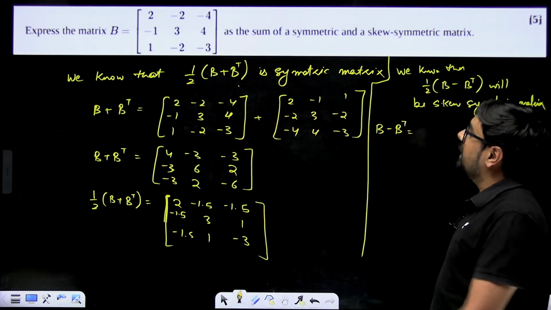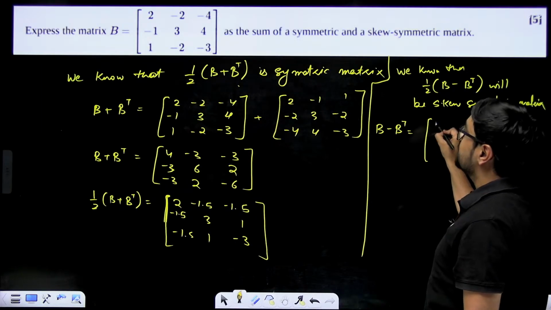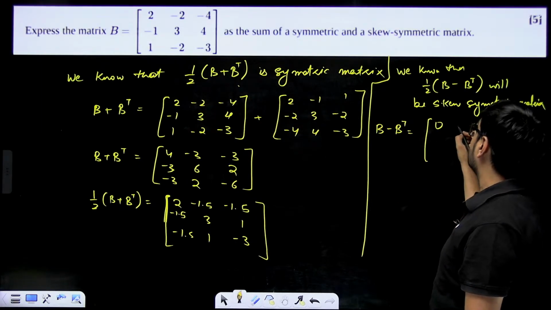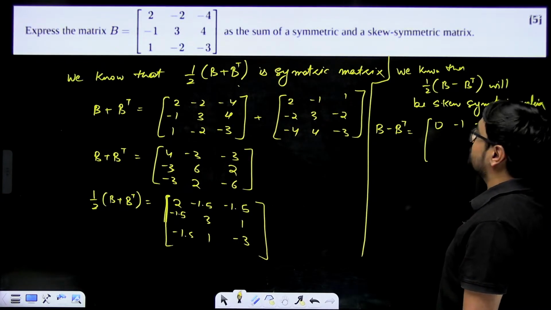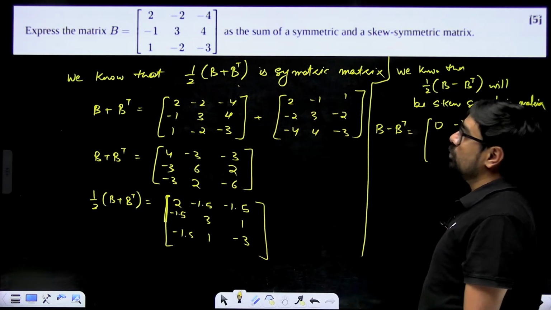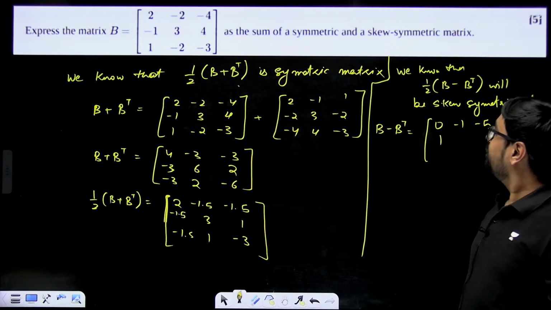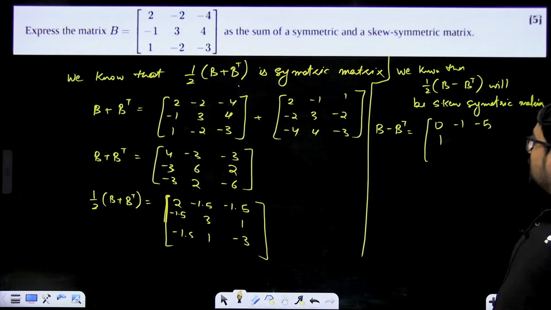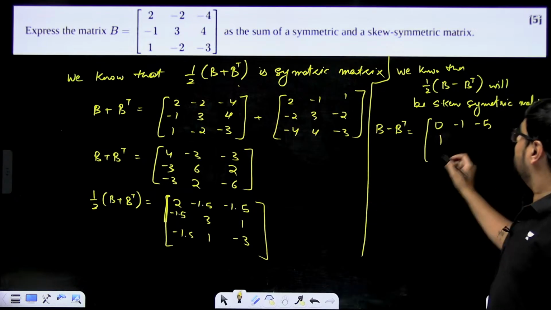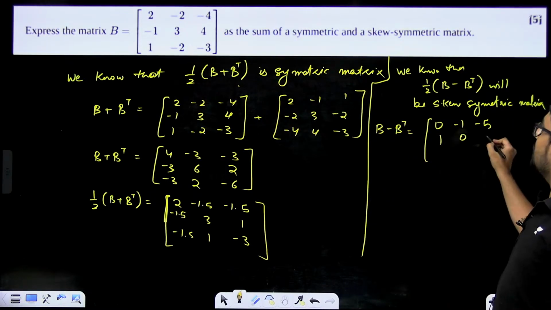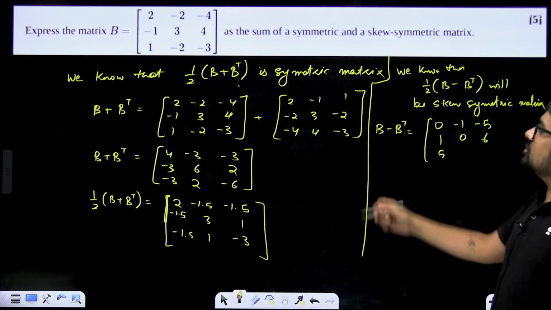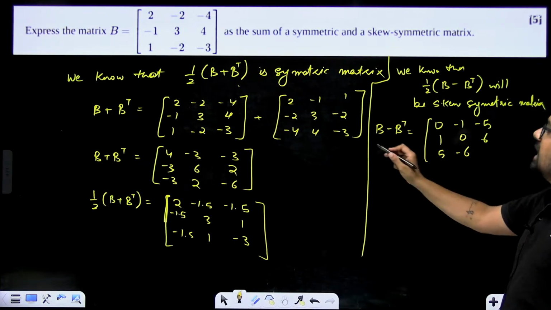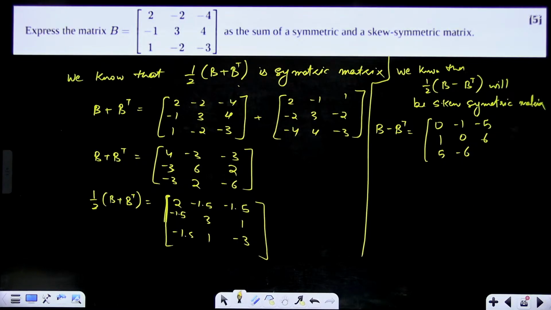So B minus B transpose: 2 minus 2 will be 0. Minus 2 minus minus 1, minus 2 plus 1, that means minus 1. Minus 4 minus 1, that means minus 5. Minus 1 minus minus 2, that means 1. 3 minus 3, that means 0. 4 minus minus 2, that means 6. 1 minus minus 4, so 5. Minus 2 minus 4, that means minus 6. And minus 3 minus minus 3, that means 0.